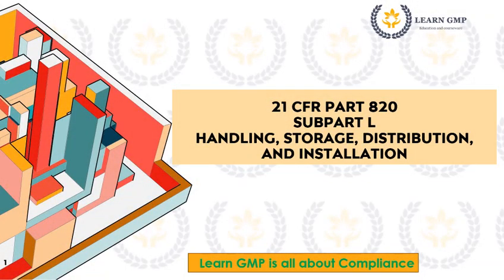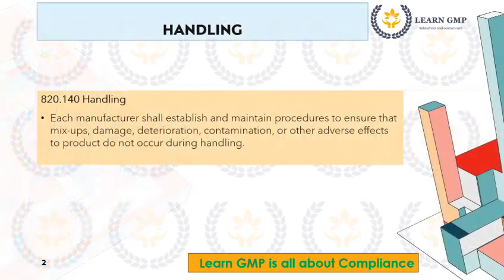21 CFR Part 820. Subpart L. Handling, storage, distribution, and installation. 820.140 Handling. Each manufacturer shall establish and maintain procedures to ensure that mix-ups, damage, deterioration, contamination, or other adverse effects to product do not occur during handling.